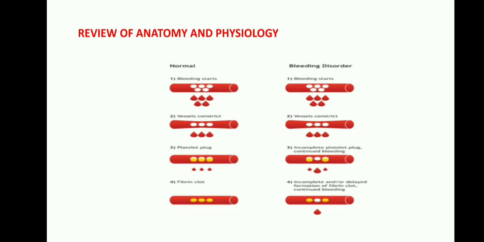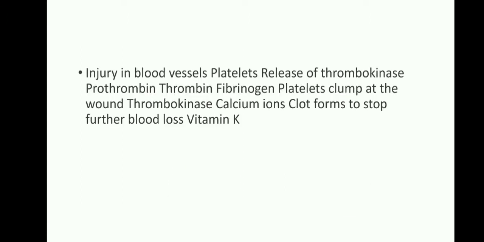Okay, bleeding disorders conditions. Okay, all of you clear? Okay, this is about the review of anatomy and physiology. Coming to here, the injured blood vessels, platelets release thrombokinase, prothrombin, thrombin, fibrinogen, platelets clump at the wound, thrombokinase, calcium ions, clot forms to stop the further blood loss. Okay, vitamin K is there for stopping that bleeding.